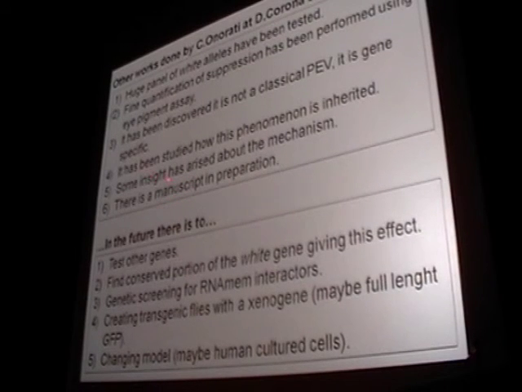Again, it has been studied how this phenomenon is inherited. Just a quick comment: some alleles act as a sort of activating paramutation. It's the first time it's seen. Some insight has been gained about the mechanism, but not so much. And there is a manuscript in preparation. Of course, there are a lot of things to do: test other genes in Drosophila, find the conserved portion which gives this effect, a genetic screen to find interactors, creating transgenic flies with xenogenes, and changing model, maybe human cultured cells, and a lot more.